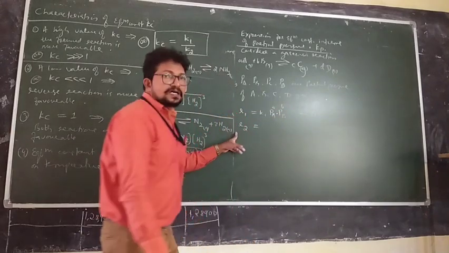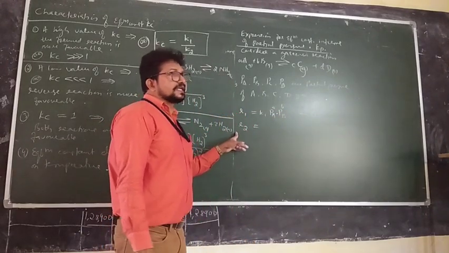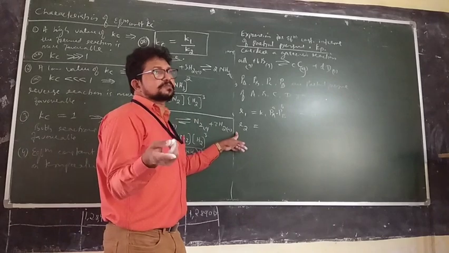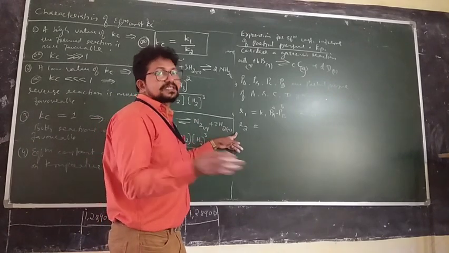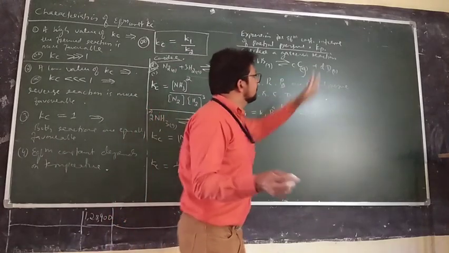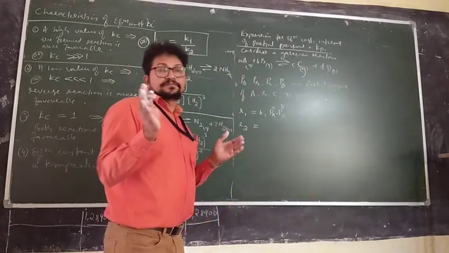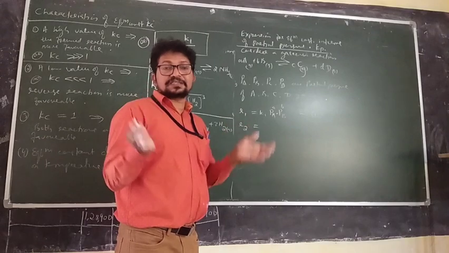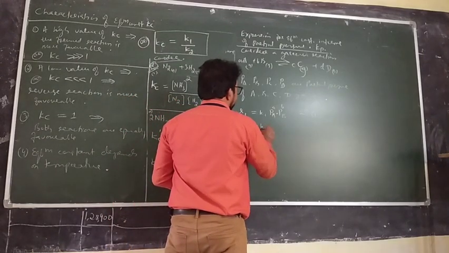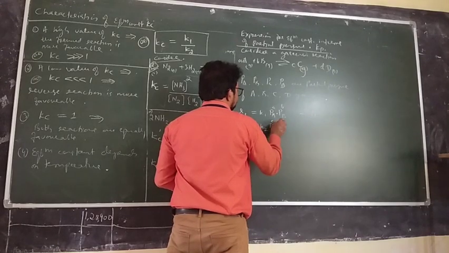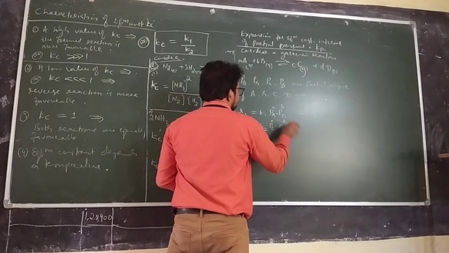R2 is the rate of a chemical reaction, which is directly proportional to the product of partial pressures of the reactants. For the reverse reaction, the reactants are C and D, so the product of partial pressures of the products. So R2 is K2 into Pc to the power C, Pd to the power D.